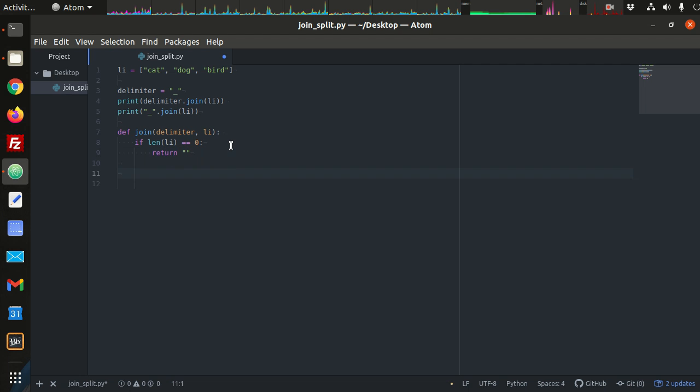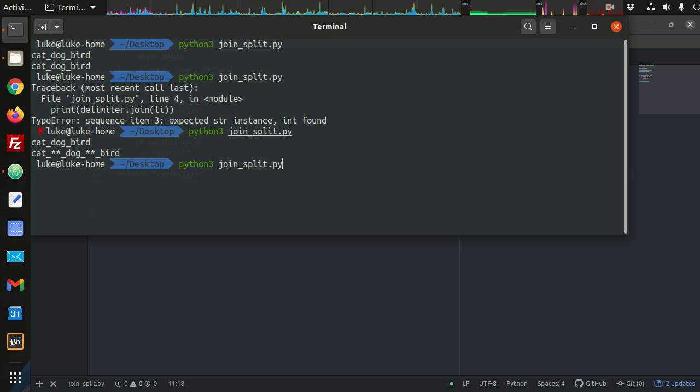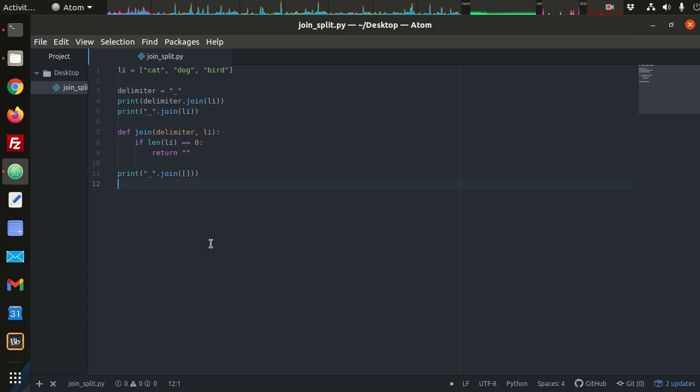And we can test that to see if that's the behavior of join. Let's say we have underscore dot join, and I pass in an empty list. I should just print out the empty string here. Run this. Sure enough, it prints out the empty string.